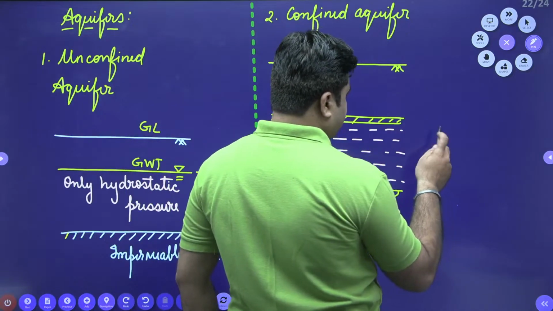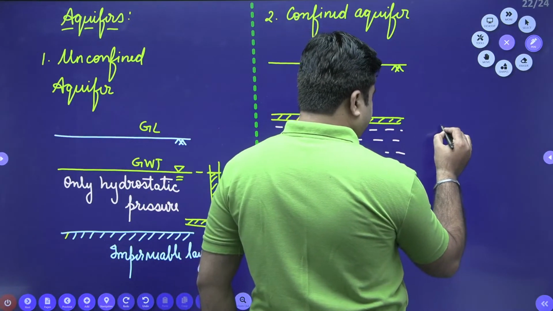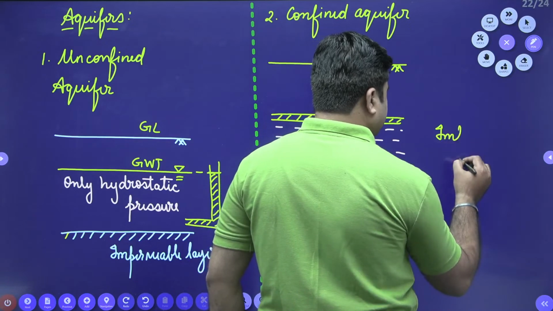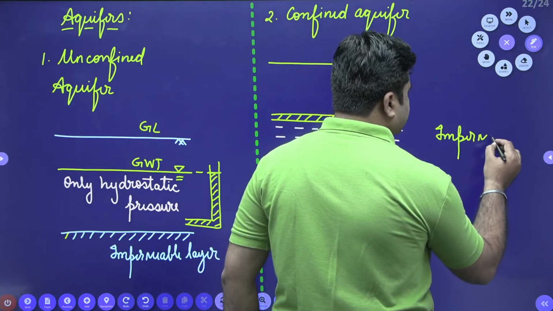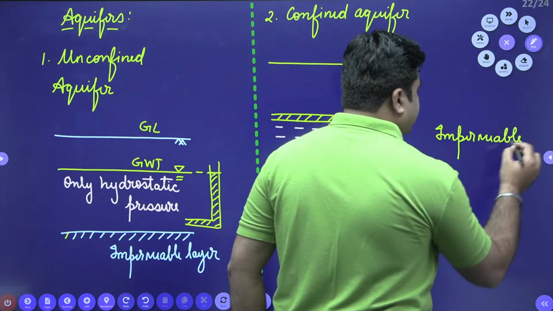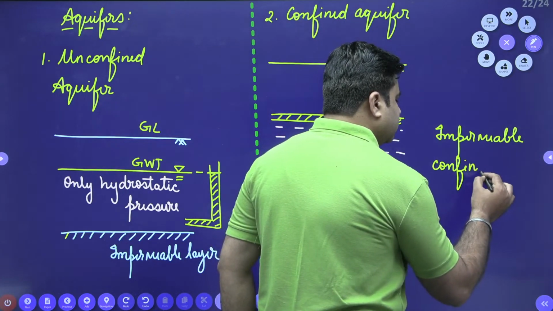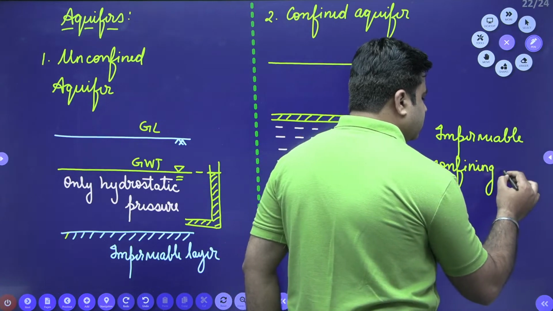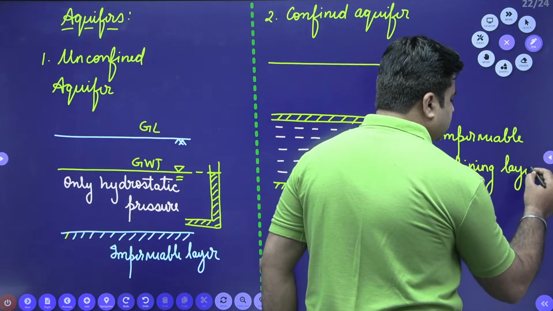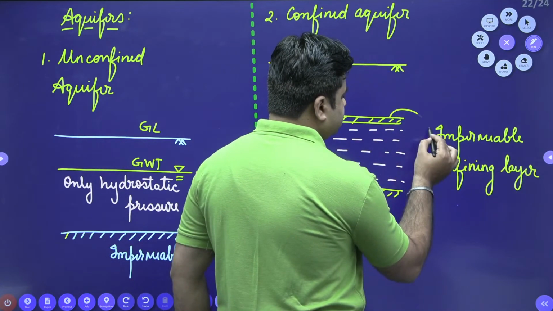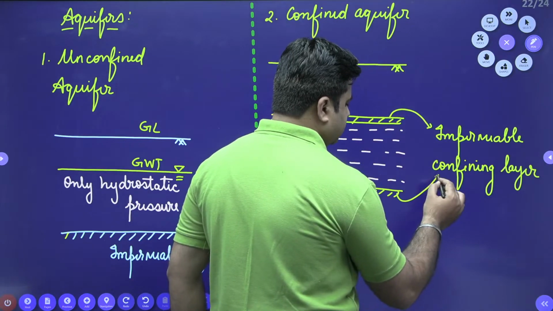So these two are the impermeable confining layers, this one and this one.